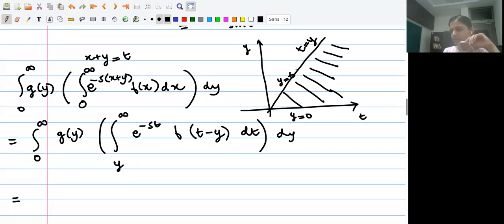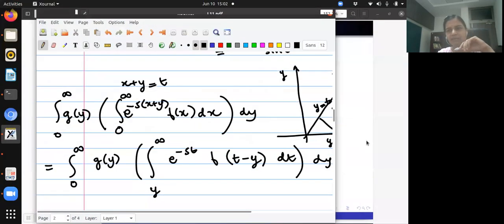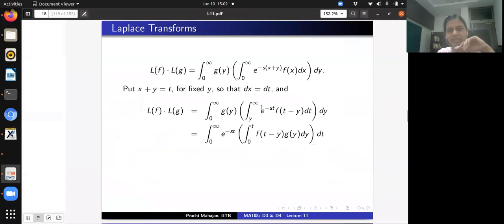That's all. So assuming that the order of integration can be reversed, I am now going to integrate with respect to the y variable first and the t variable later, and take the limits from y equal to 0 to y equal to t, right? That's exactly what I have on this slide. Is that okay? Does everybody follow this?